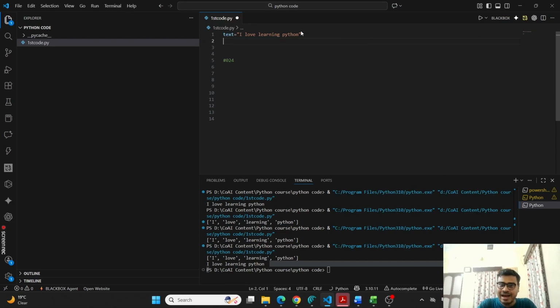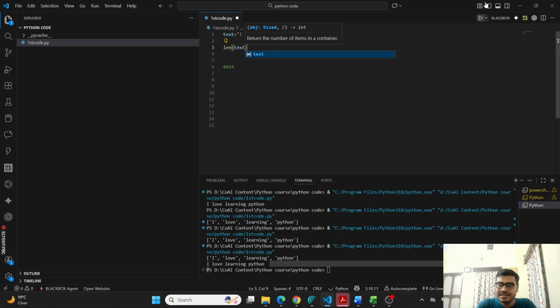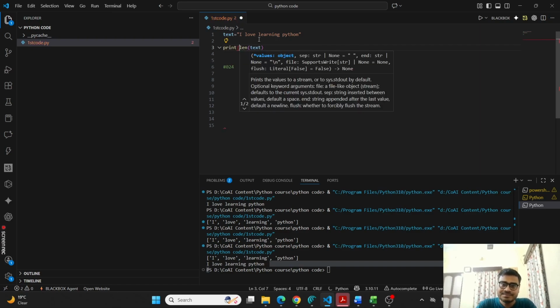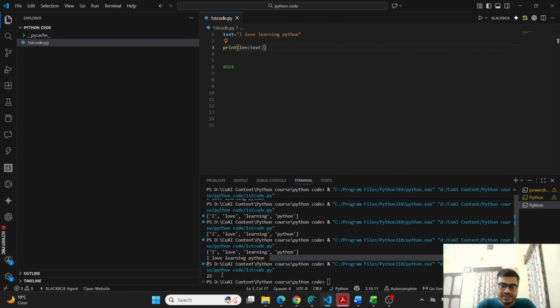So if I have "I love learning Python" as the text, and I want to get its length, I will just do len of text, and it will get me the length. Of course, I need to print it. So if I print the length of the text, len will give 22. Of course, it will include the spaces also.